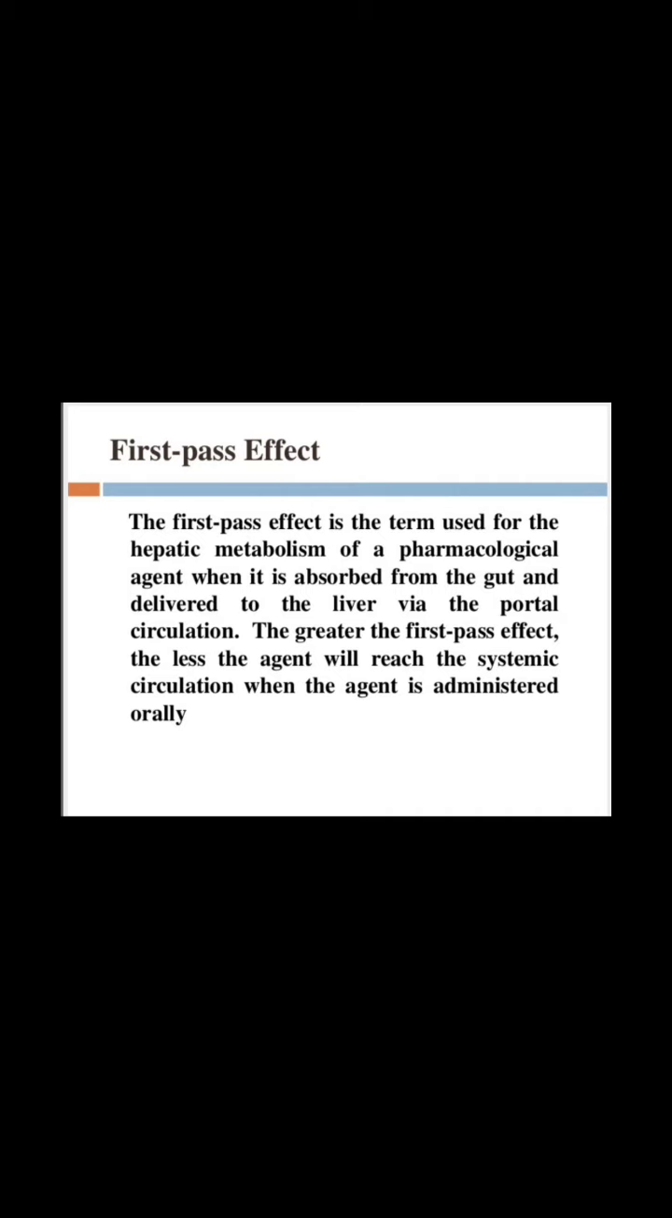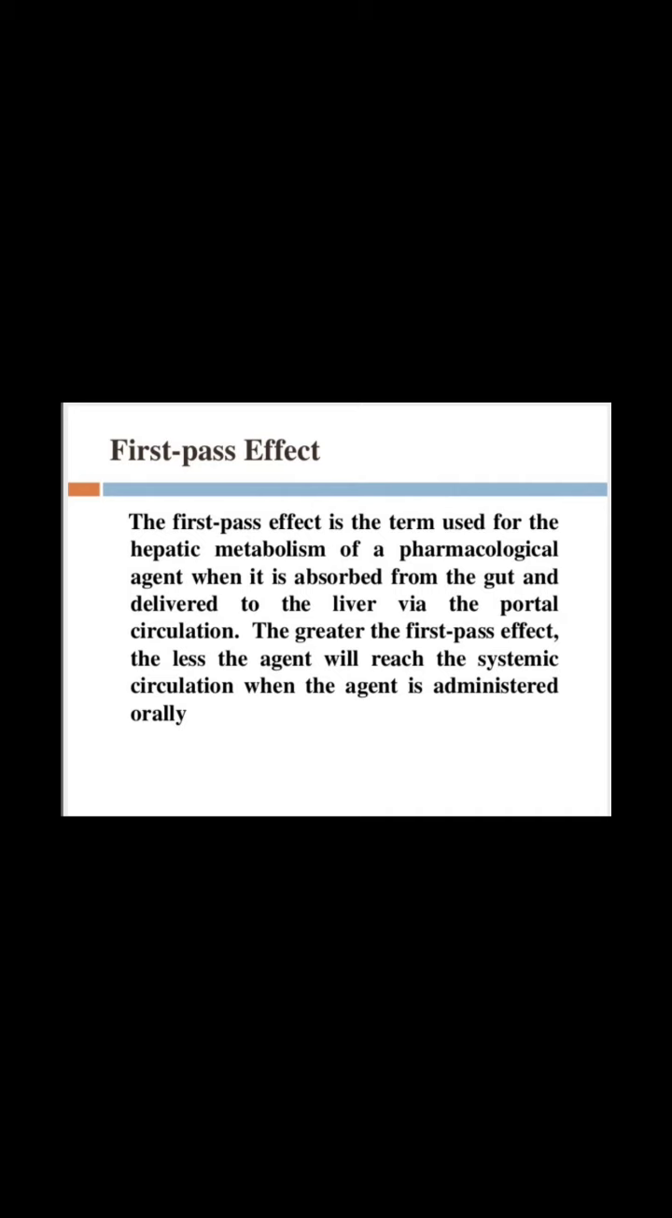So students, we have just studied about the first pass effect. First pass metabolism is the metabolism of a drug during its passage from the site of absorption to the systemic circulation. It is also called pre-systemic metabolism or first pass effect, and it is an important feature of the oral route of administration. The drugs given orally may be metabolized in the gut wall and in the liver before reaching the systemic circulation.